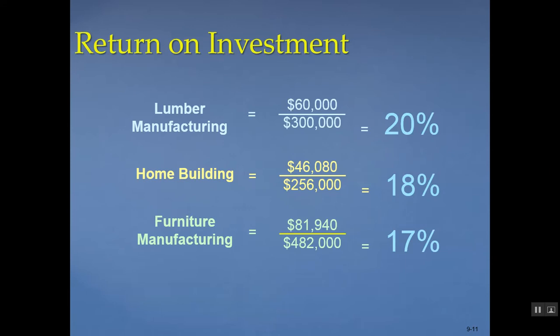Which one has the highest ROI? It would be the lumber manufacturing company. All other things equal, a higher ROI indicates better performance. So if the overall company had additional funds to invest in one of these 3 centers, they would most likely invest in the lumber manufacturing. Basically what that means is that for every dollar of assets that they have, they're generating 20 cents in operating income.